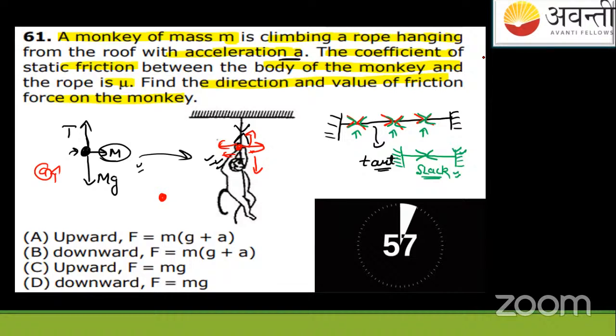Because of friction between the contact points of my hand and the string. Remember this. Suppose I am climbing in place of this. I'm applying a force, the contact force between the rope and my hand, and I'm pushing like this. In reaction on me, the force will be up. So the friction force will be up on this monkey.